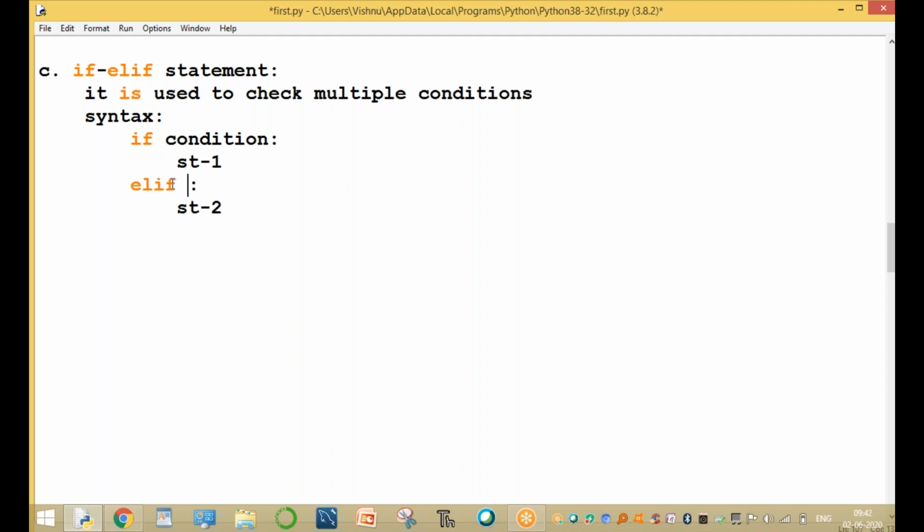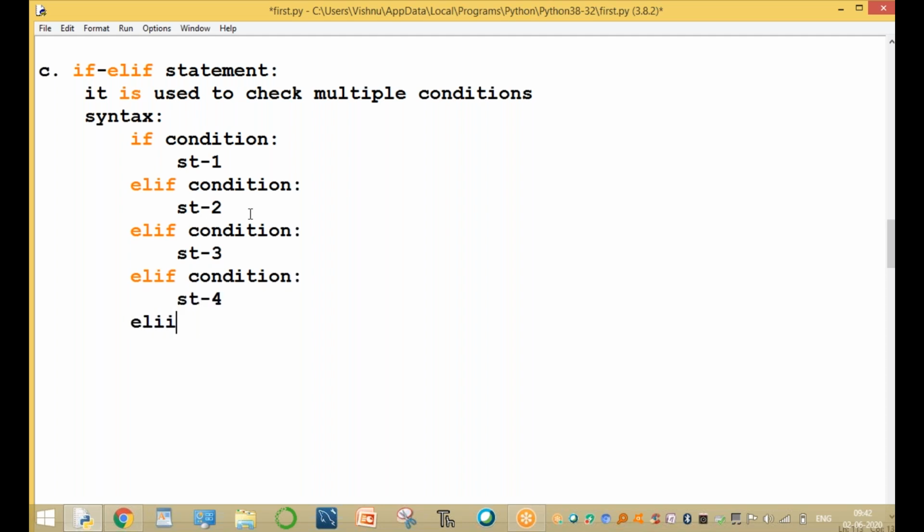Now here we check another condition, statement 2. Again elif, condition, colon symbol, statement 3. Again elif, you can write any number of conditions: condition, colon symbol, statement 4. Elif condition, colon symbol, statement 5. And so on, you can write n number of statements. Elif condition, colon, statement n.